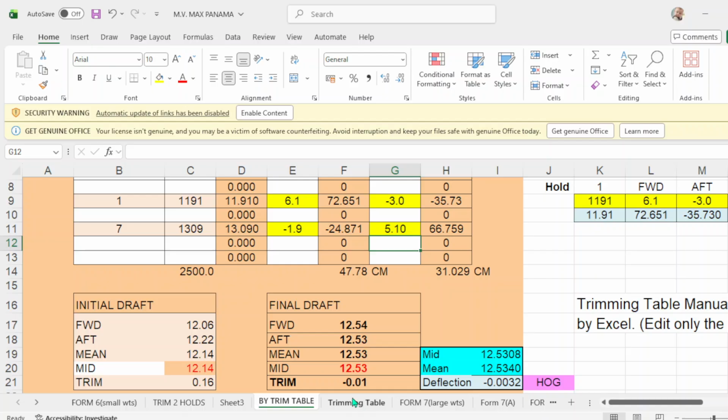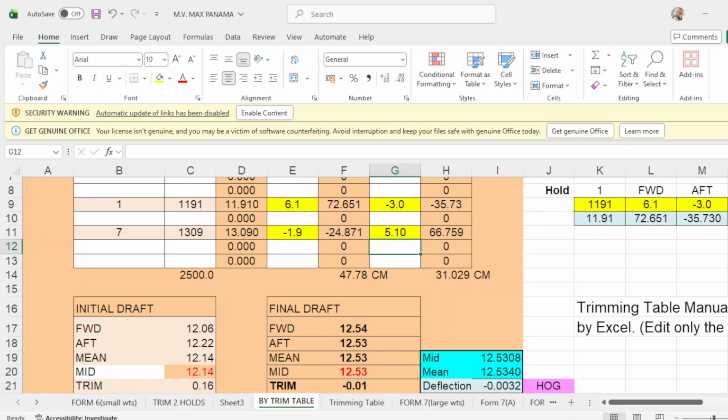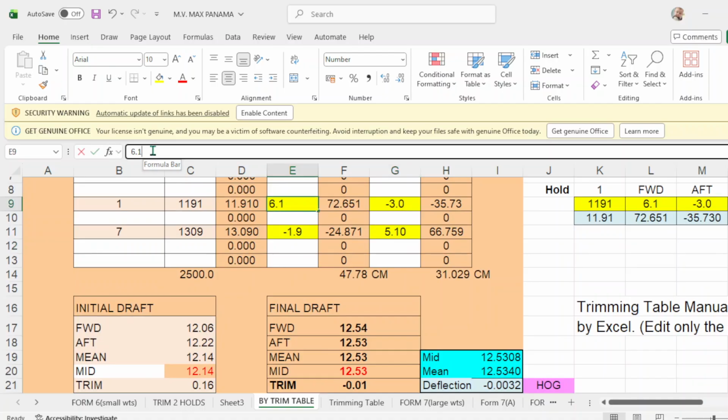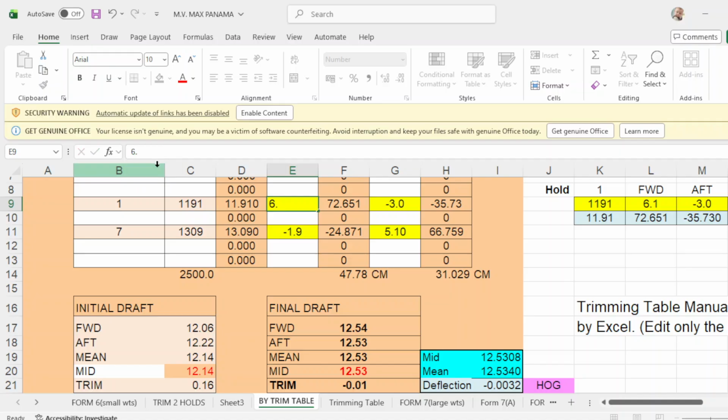12.53. Since you are now trimmed by the head, you have more drop forward and less drop up. So we will adjust this forward correction, okay? So this forward correction, take out this 0.1, and how much would it be? Take note of forward correction 53, okay?